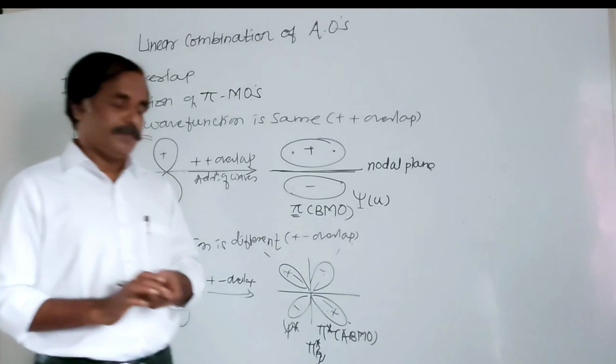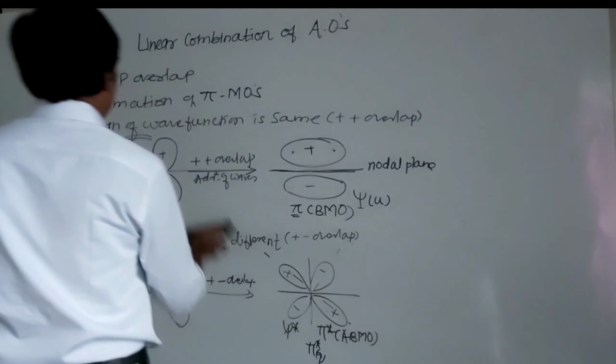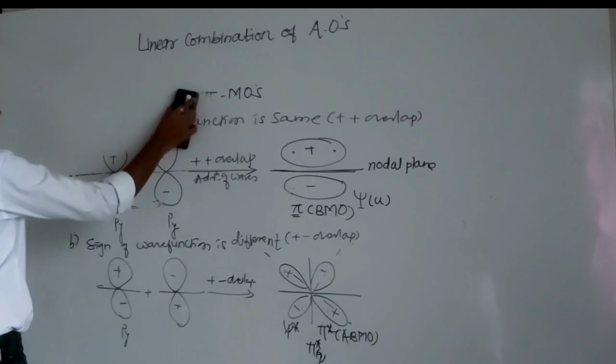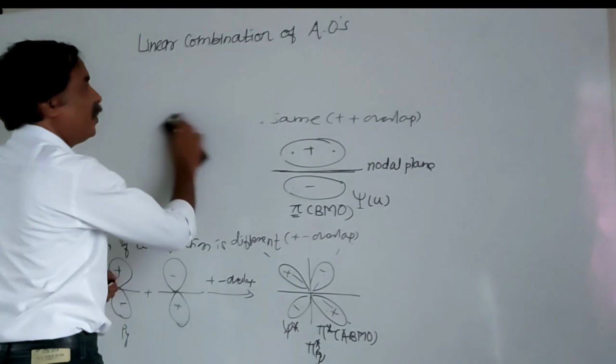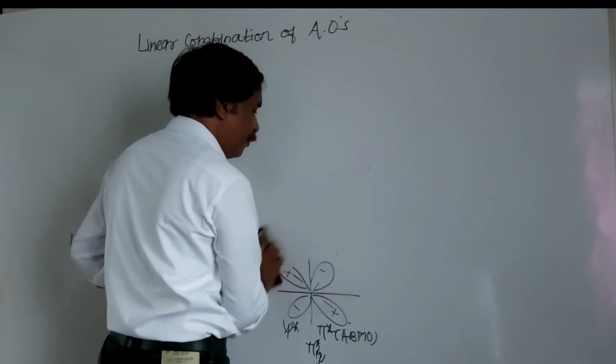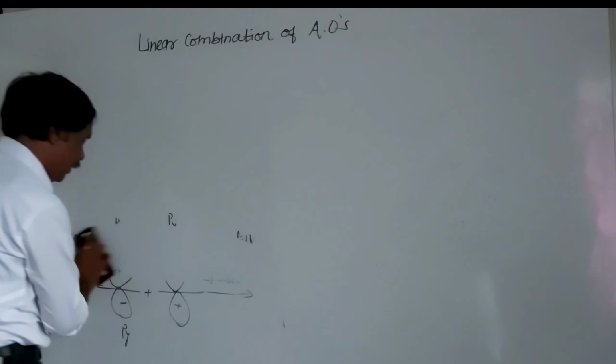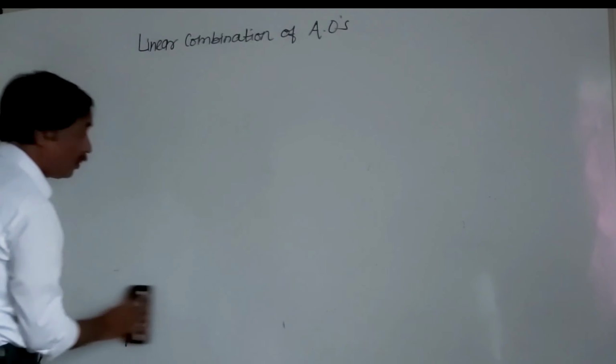Next one, PD overlapping, that is, the p atomic orbital of one atom and the d atomic orbital of another atom.